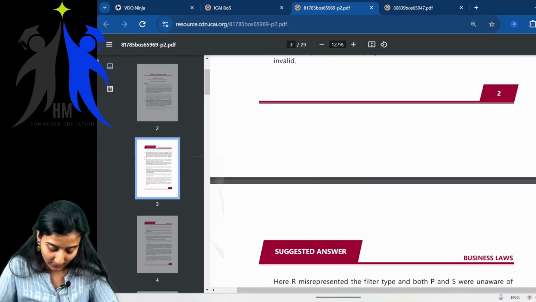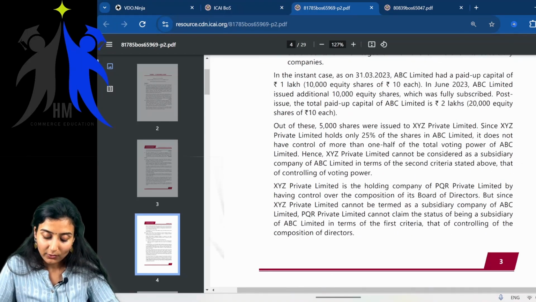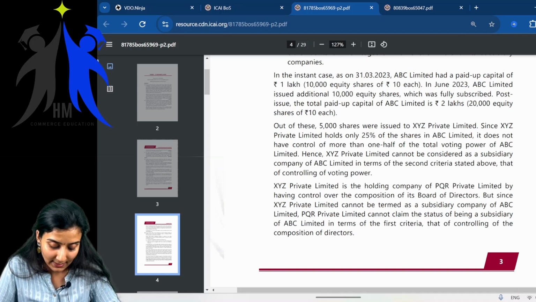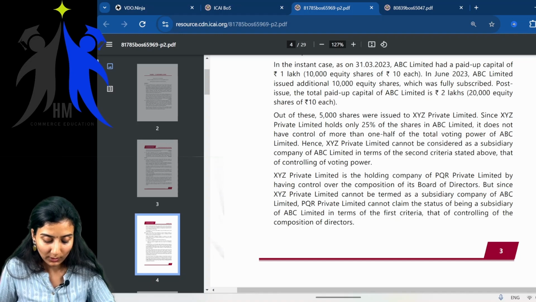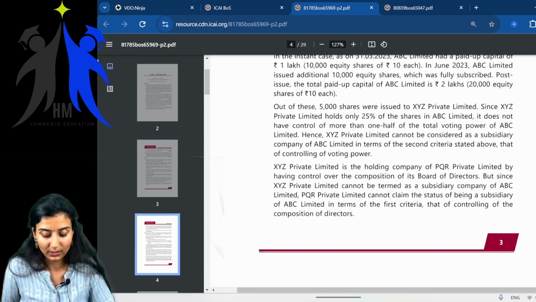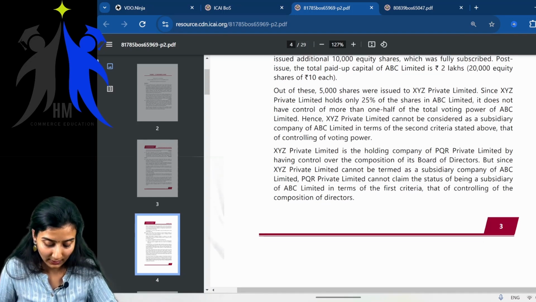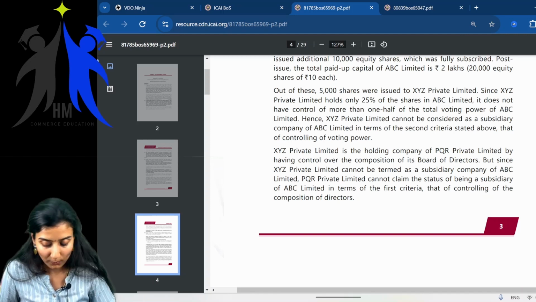Okay, now let's read the next line. Out of these, 5,000 shares were issued to XYZ Private Limited. Since XYZ Private Limited holds only 25% of the shares, it does not have control or more than one half of the total voting power of ABC. Hence, XYZ Private Limited cannot be considered as a subsidiary company of ABC Limited in terms of the second criteria. Correct? Yes. XYZ Private Limited is the holding company of PQR Limited by having control over composition of board of directors. Okay, fine.